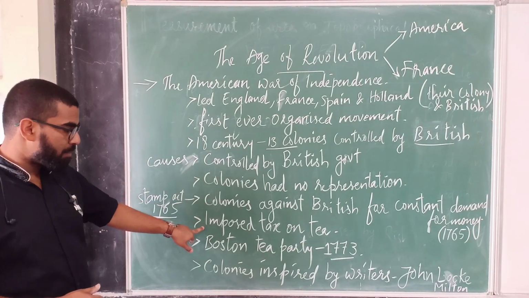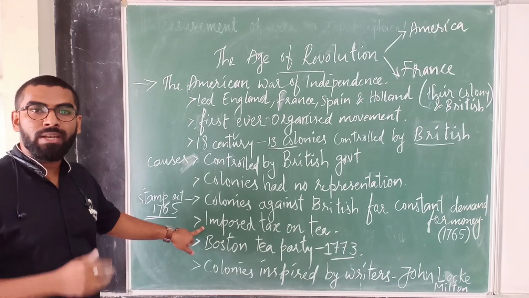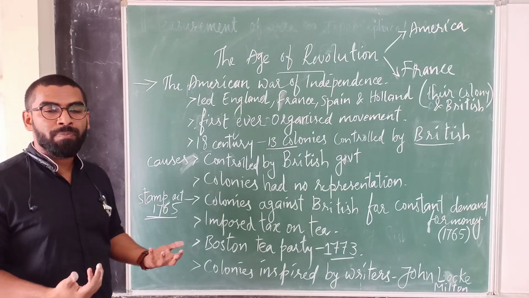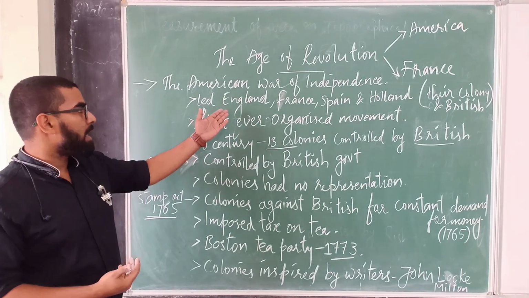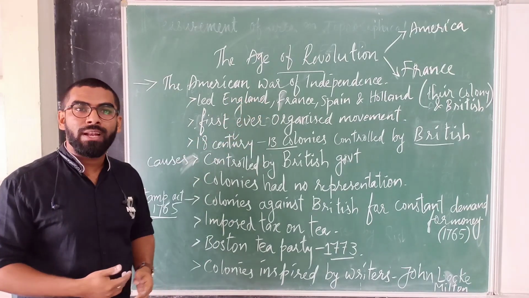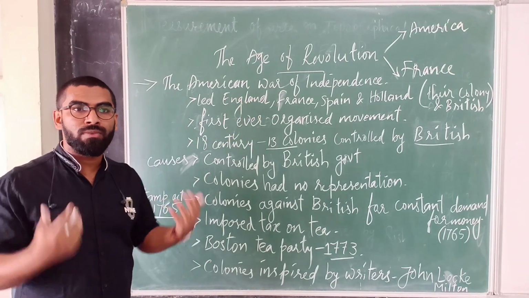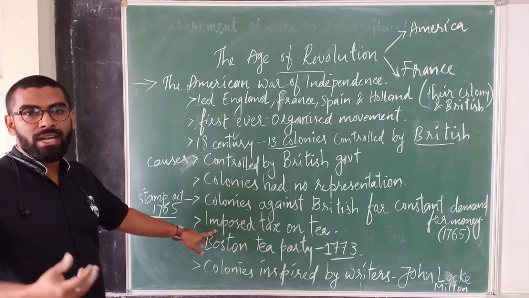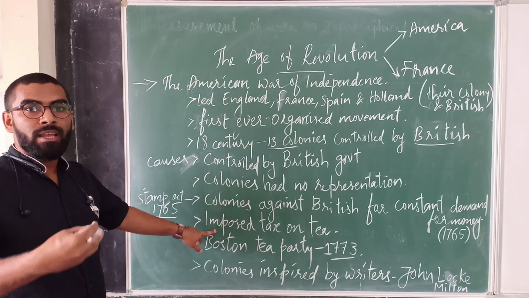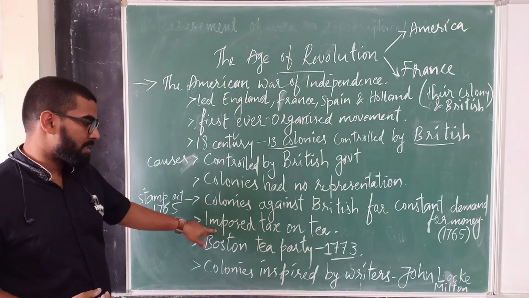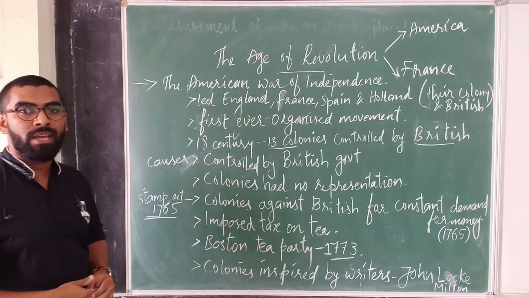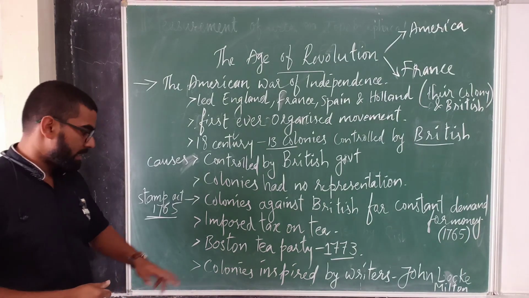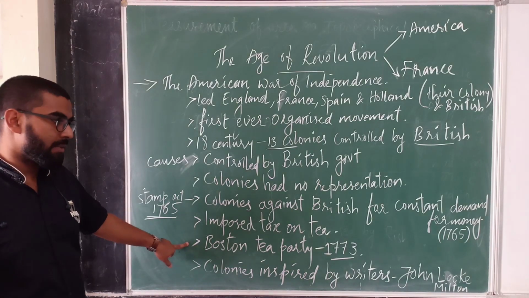The next cause is the tax imposed on tea. The British government thought that people would not leave America, because they had come from England, France, Spain and Holland for the good facilities and good lifestyle. So the British even increased the price of tea. This created even more anger among the colonies towards the British government.